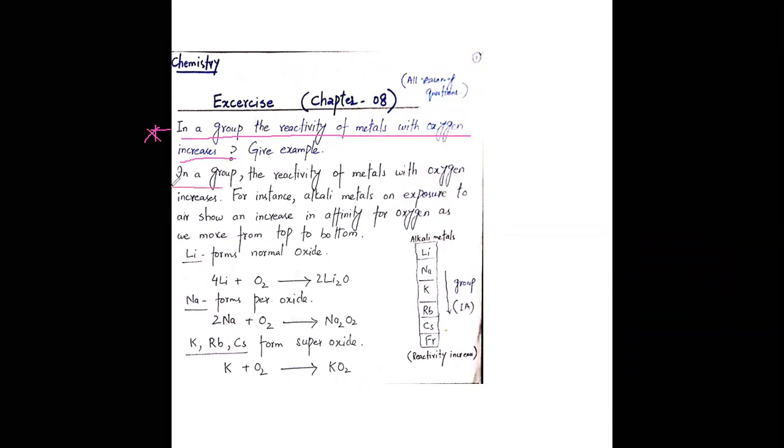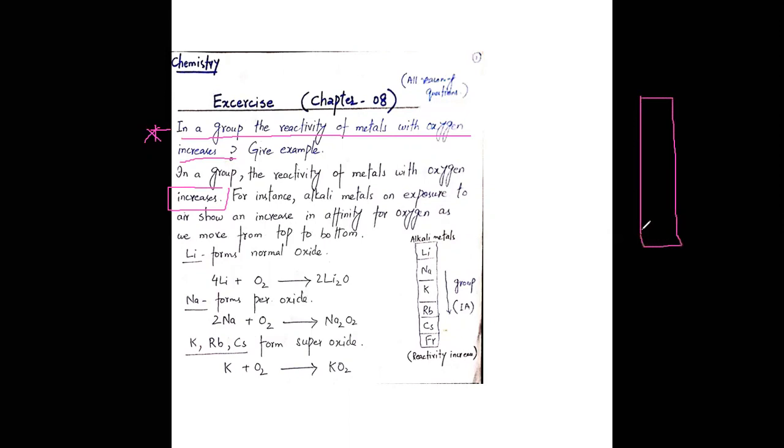So it increases as we move down. For instance, alkali metals on exposure to air show an increase in affinity for oxygen as we move from top to bottom. For example, this is my first A group.